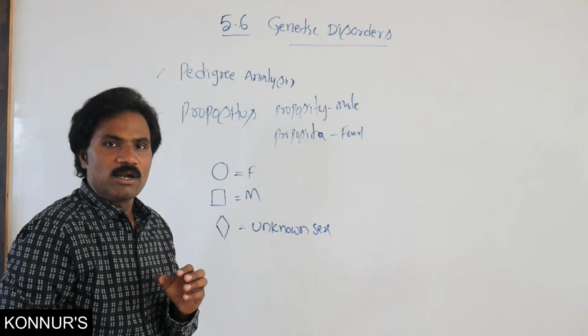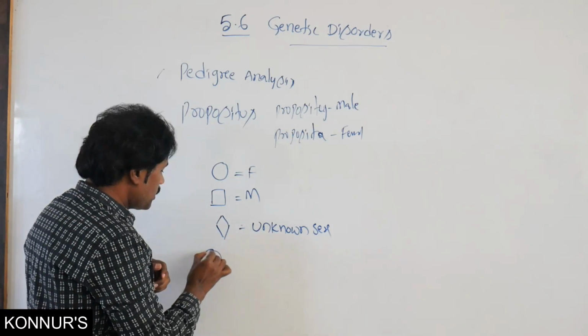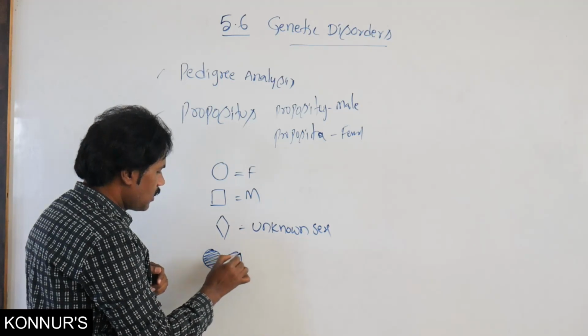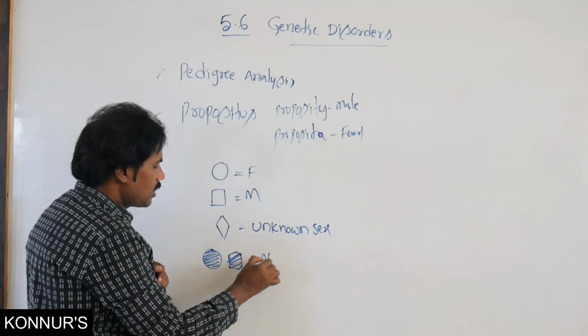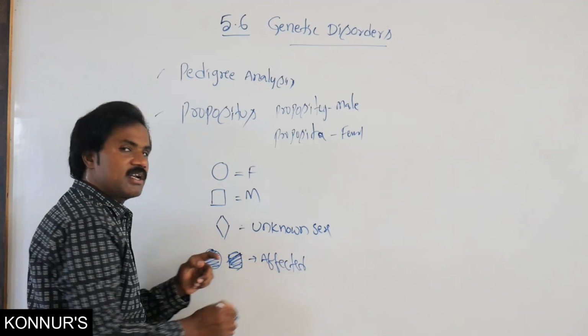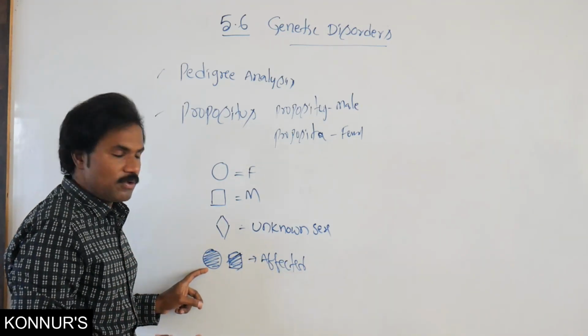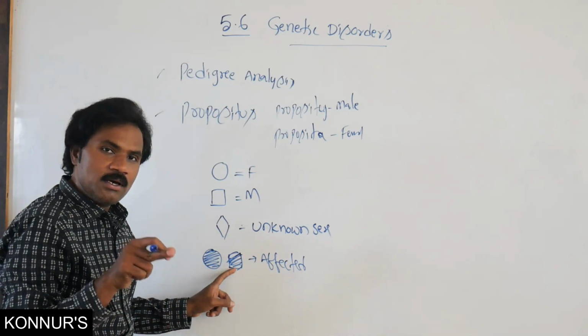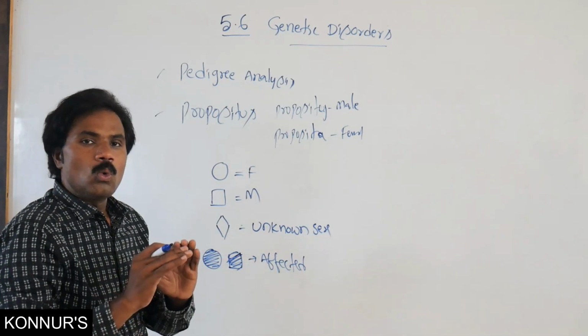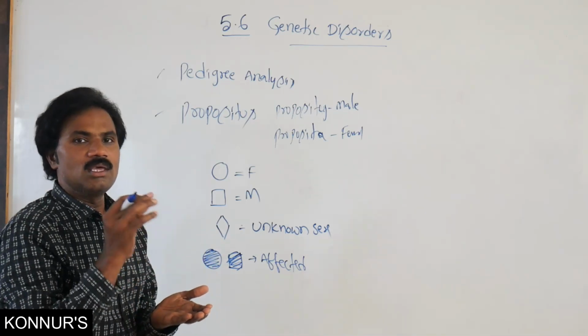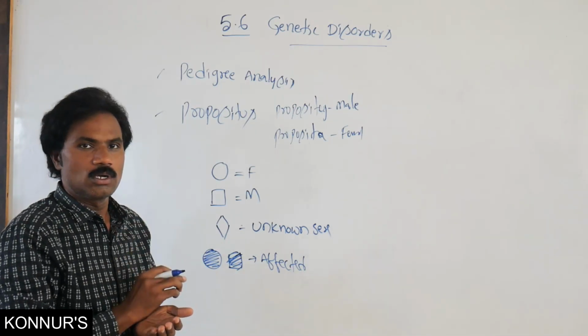Completely shaded symbols represent affected individuals: a shaded circle is an affected female, a shaded square an affected male. Open or clear symbols represent healthy individuals.